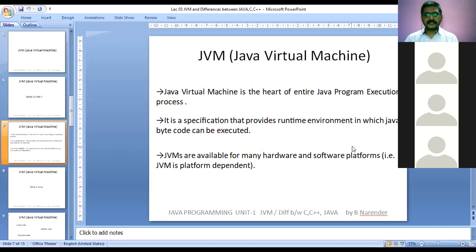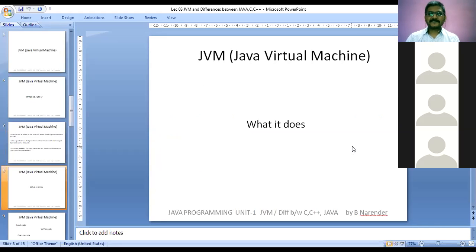So it is clear that in the last point, it is stated that JVMs are platform centric or system dependent, but Java programs are platform independent. So it is clear from this point. Next, what does the JVM actually do?